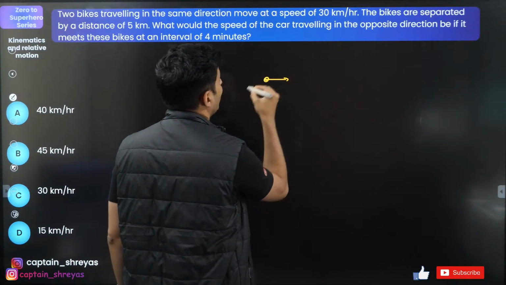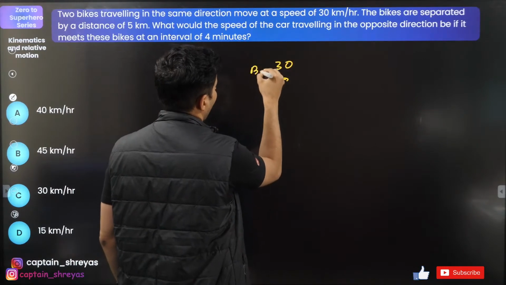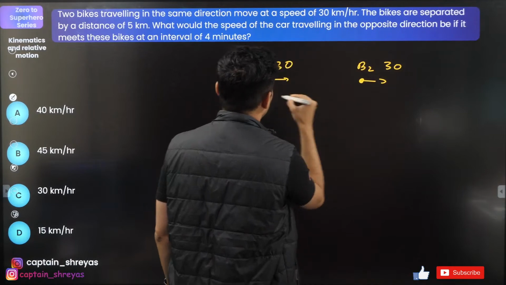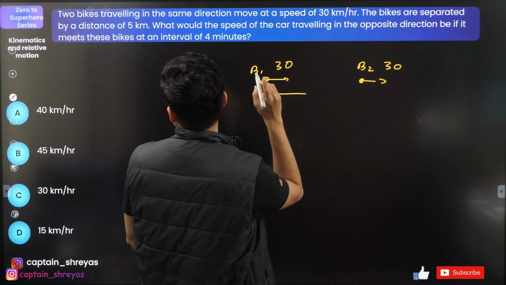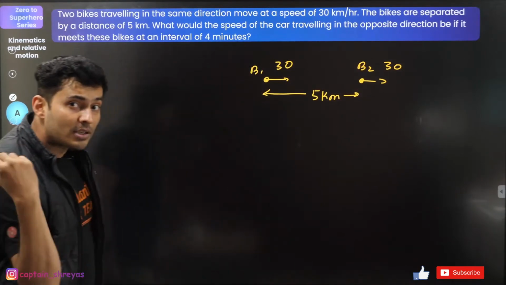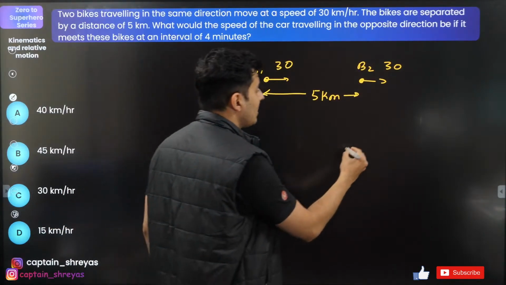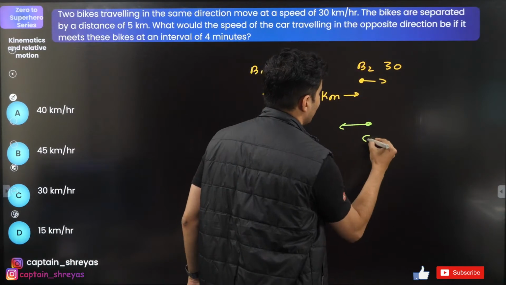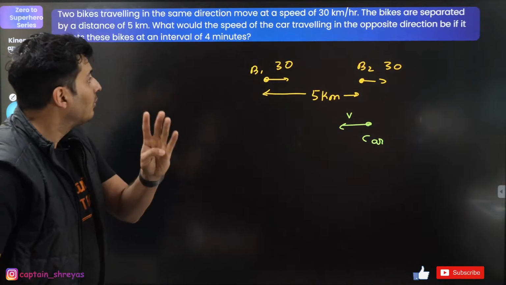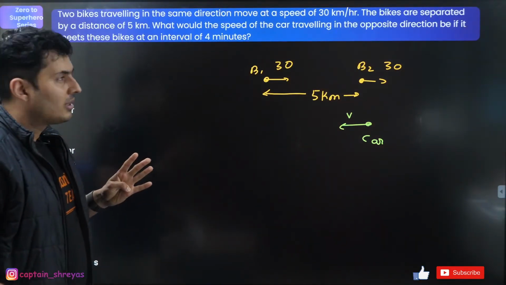At an interval of 4 minutes, think about the situation. Bike 1 is going with the speed of 30. Another bike 2 is also going with the speed of 30. The separation between them, how much? 5 kilometers. Car is coming from the opposite side with the speed of v. The car crosses the bikes within 4 minutes.